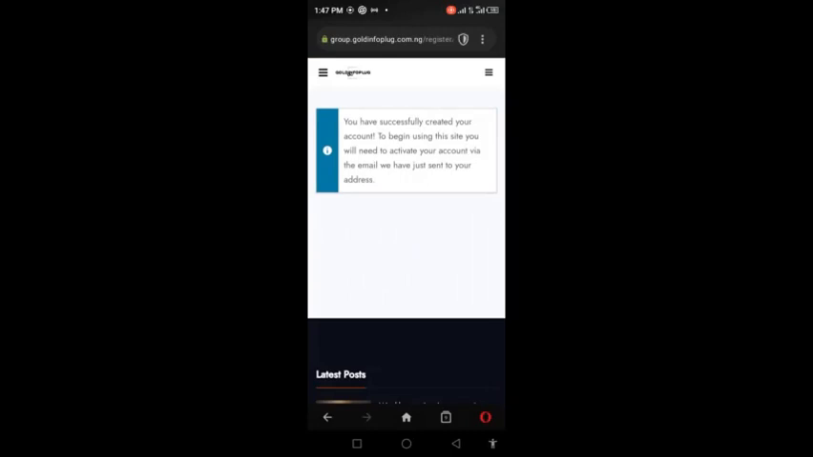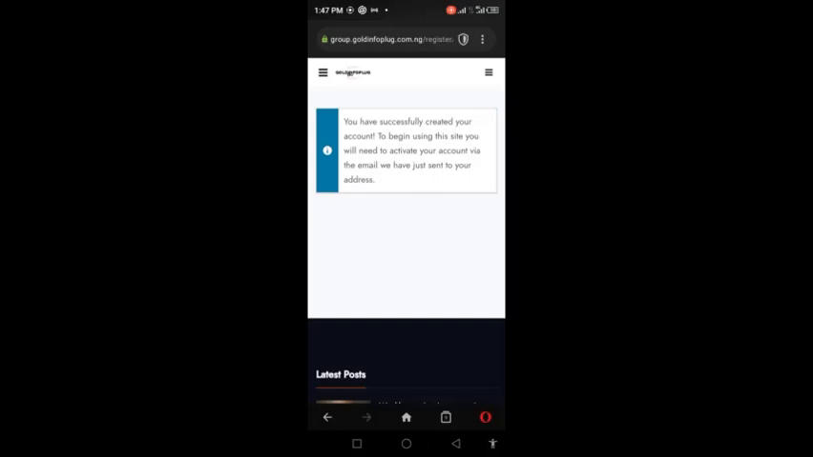Then you get this message: you have successfully created your account. To begin using the site, you need to activate it. This means a link has been sent to your email, which is why I said you have to input the correct email. When you check your mailbox and click on the link, your account is activated and you have access to start using the platform.